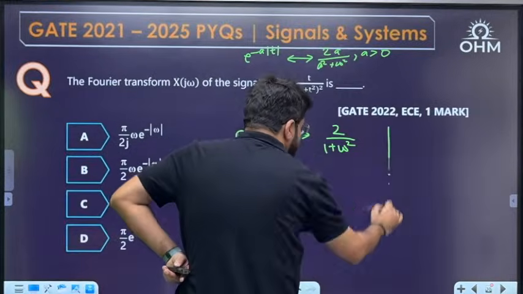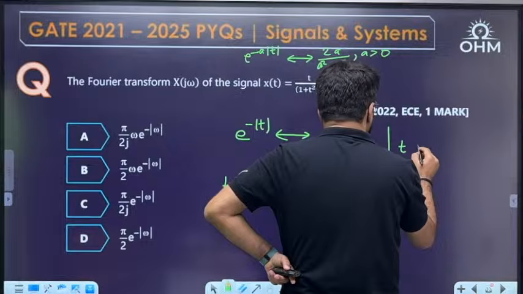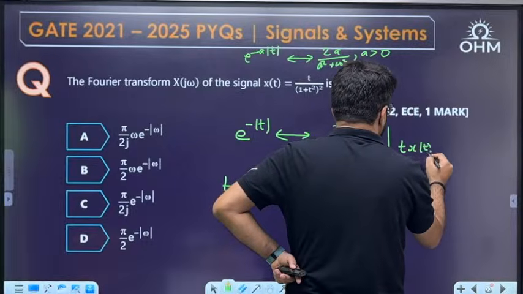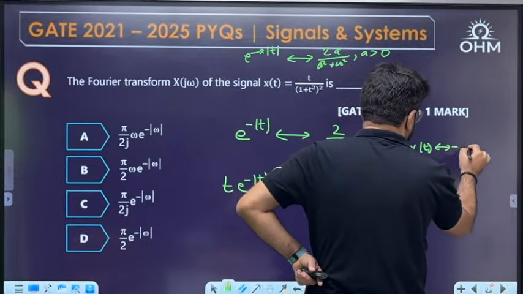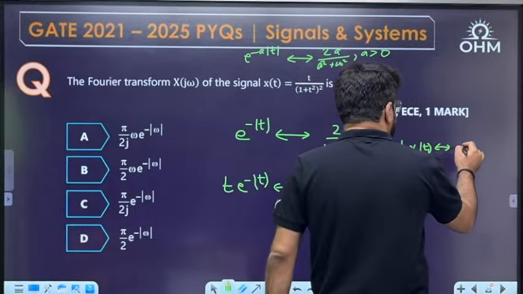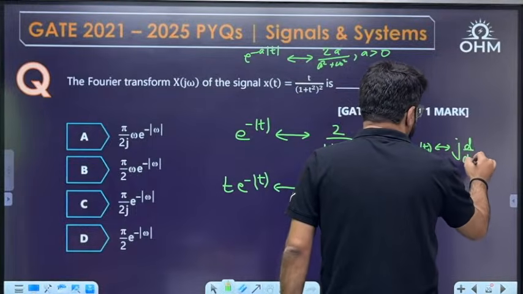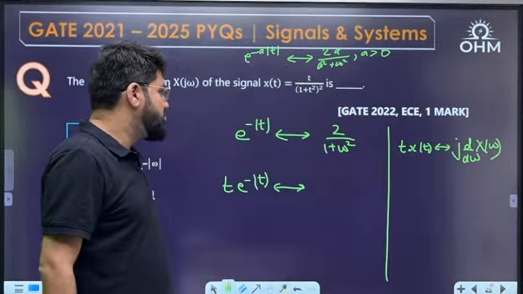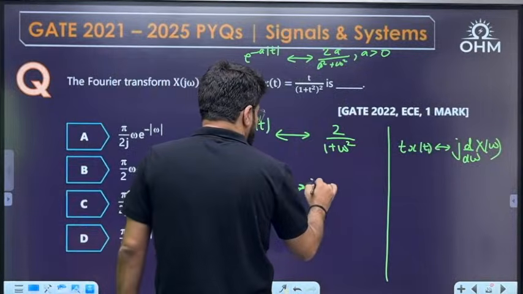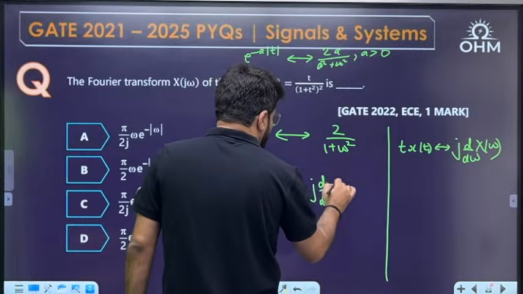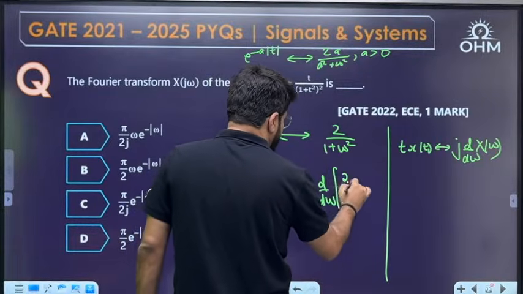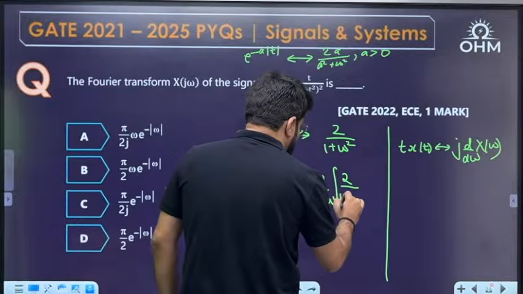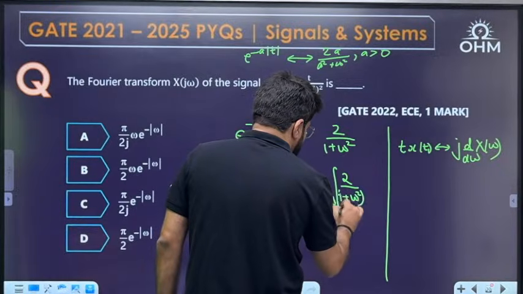Okay, the t times property: for any function x(t), the Fourier transform of t into x(t), you can also call it frequency differentiation, is given by j d by d omega of X(omega). Correct? For t x(t), the Fourier transform is j d by d omega of X(omega), of this above function, 2 upon 1 plus omega square whole square.